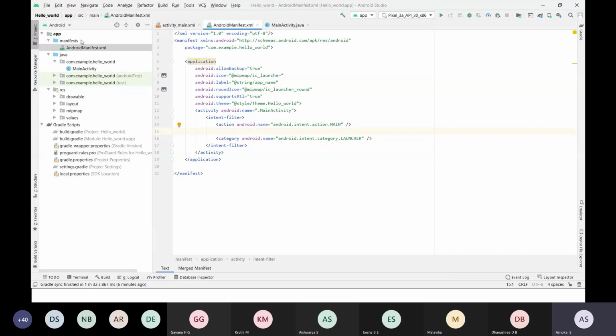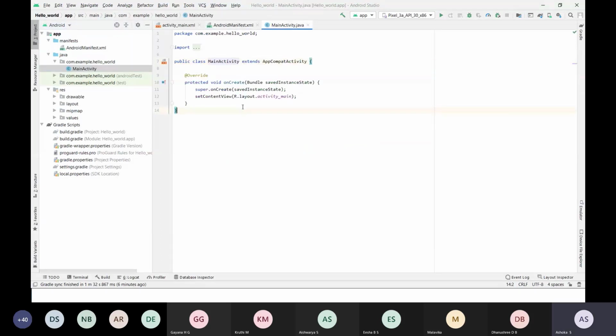Okay, so here on the left hand side we have manifest. The manifest, as I told you, provides the required information to the system in order to run your application. It contains one XML file, AndroidManifest.xml, and we have a Java file. Here this is the main activity. This is the Java code you can see here, right? This is the Java file, and even this is created automatically. Whatever events you want to handle, everything will be written here. Some Java code will be written here. We'll see in the next class how you can embed some more code.